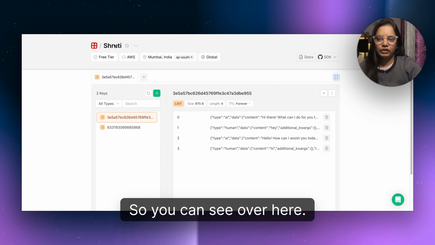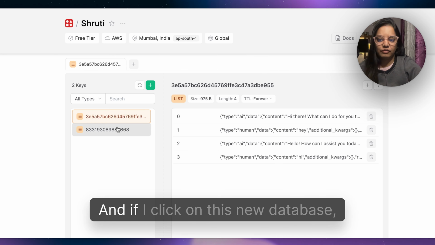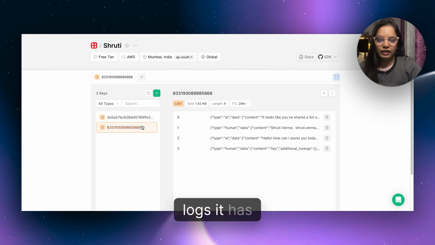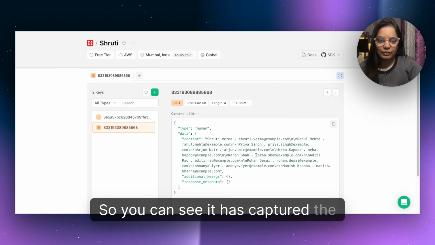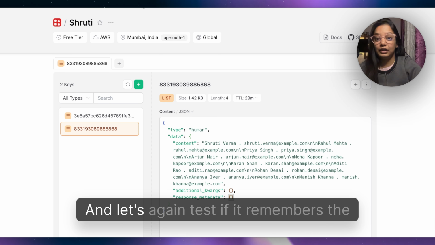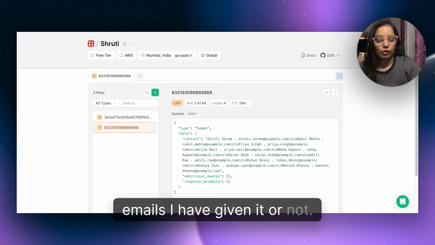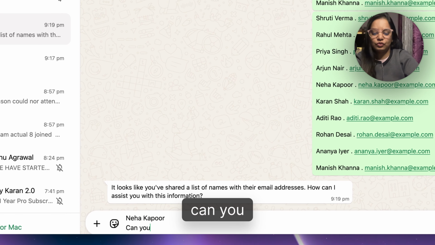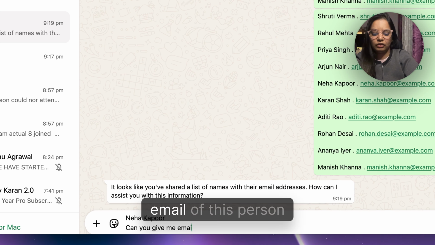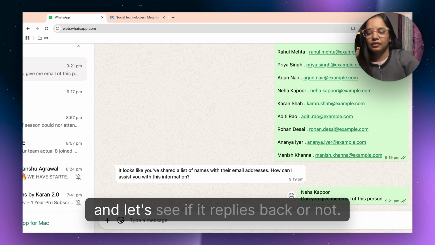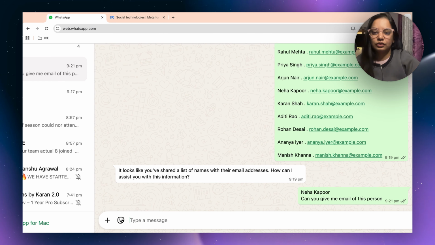You can see over here, earlier only this was there. If I click on this new database, you can see these are the logs it has captured. It has captured the email, phone number and everything which we have just given. Let's again test if it remembers the emails I have given it or not. I'm copying a random name and asking, can you give me the email of this person? Let's see if it replies back or not.